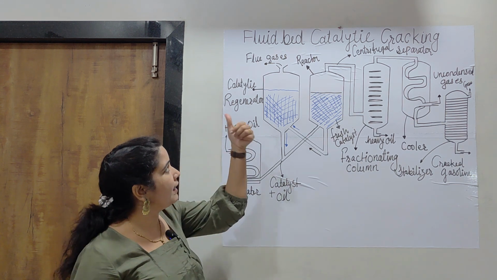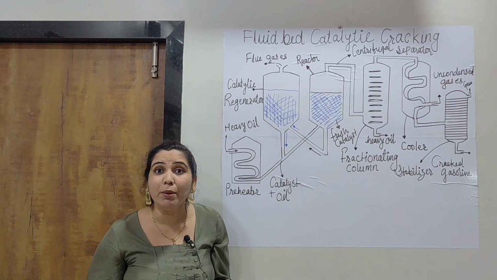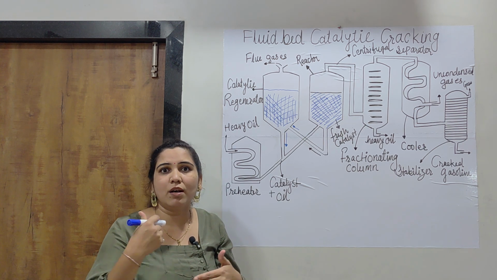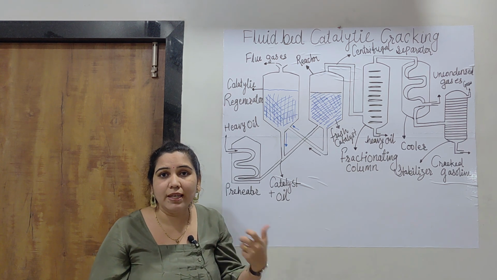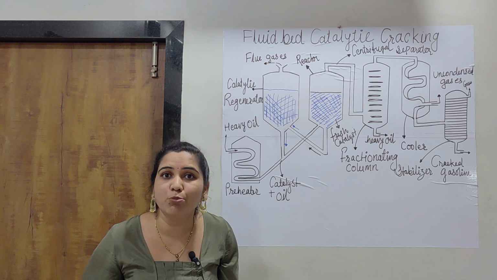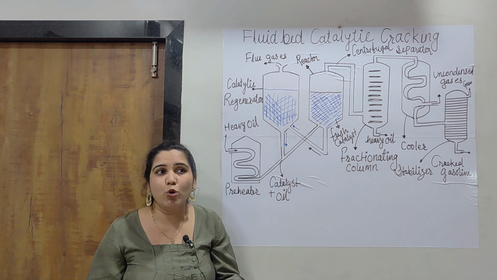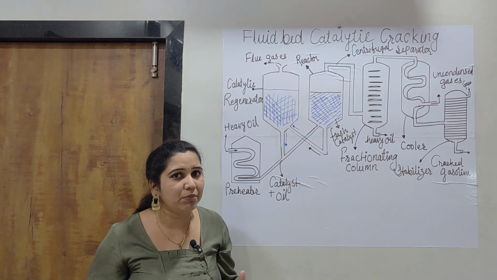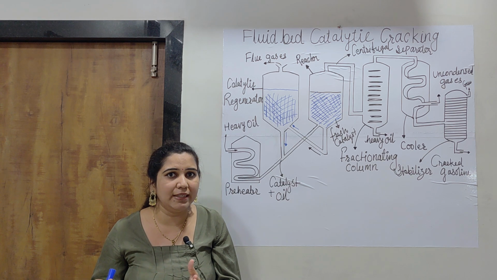This fluid bed catalytic cracking is also called moving bed catalytic cracking. These both are one and the same, fluid bed and moving bed catalytic cracking.